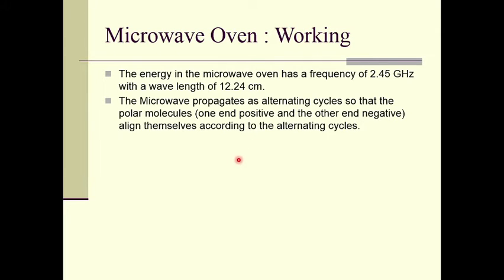So microwaves propagate as alternating cycles, so that the polar molecules, polar molecules meaning molecules which have one end positive and the other end negative, right? These polar molecules will align themselves according to the alternating cycles. An example of a polar molecule is HCl, right?